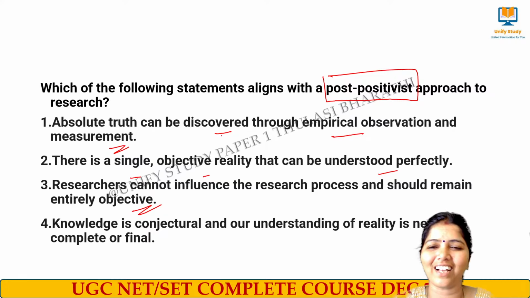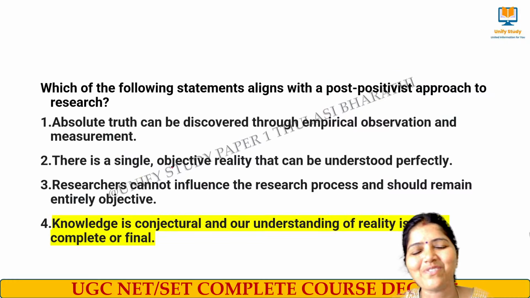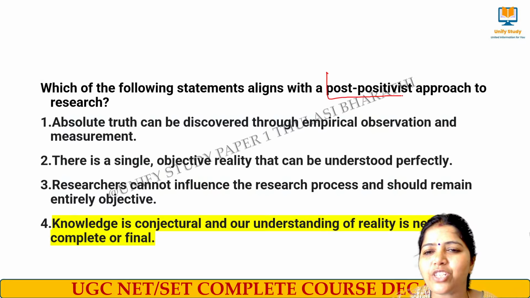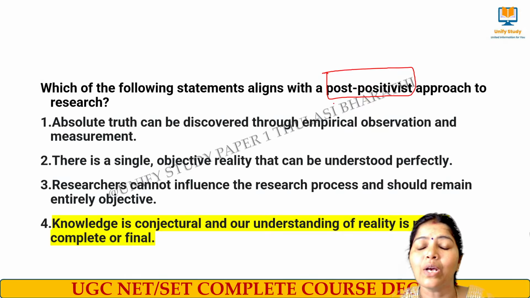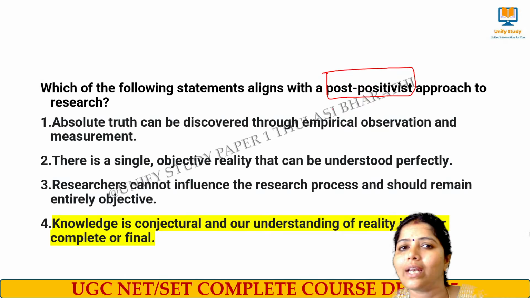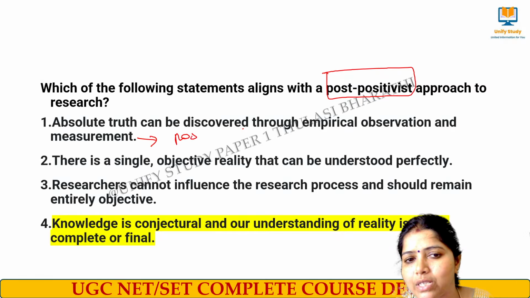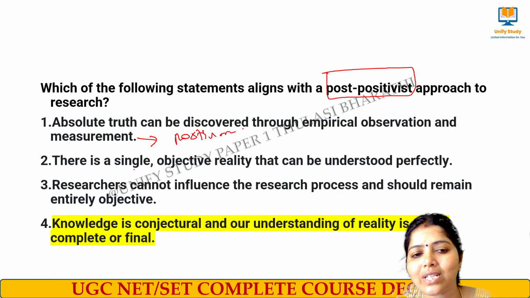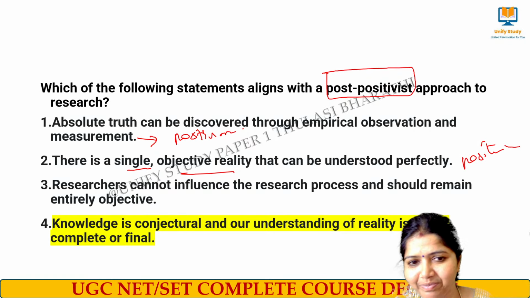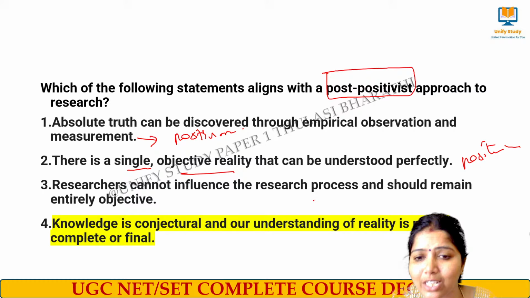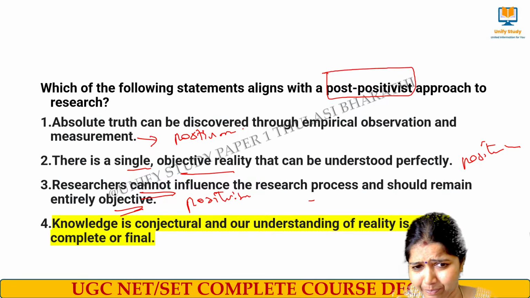Right. The right answer for this question is option number 4. As I have mentioned, post-positivist means where it is quantitative and also qualitative in nature. Absolute truth can be discovered through empirical observation and measurement. This is in terms of positivism. It relies on a single and objective reality that could be understood. It is also positivism. Researchers cannot influence the research process and should maintain objectivity, then this is also positivism.